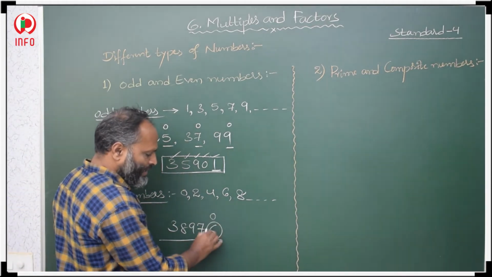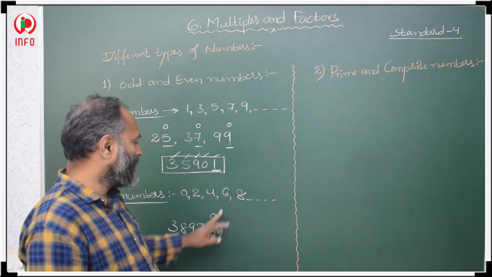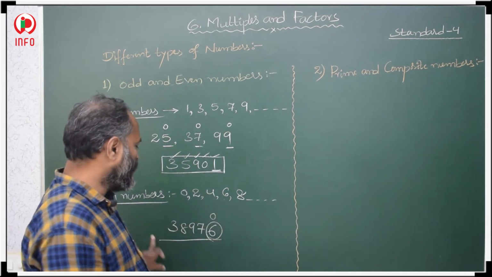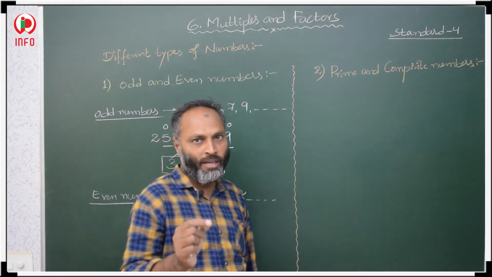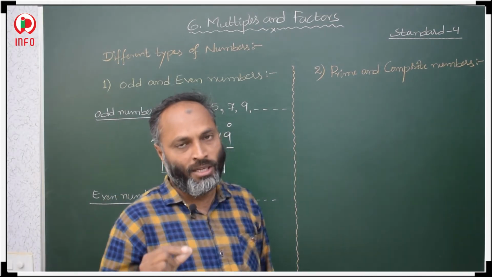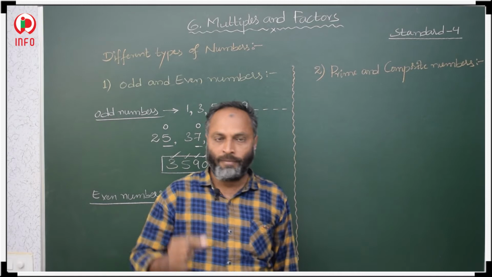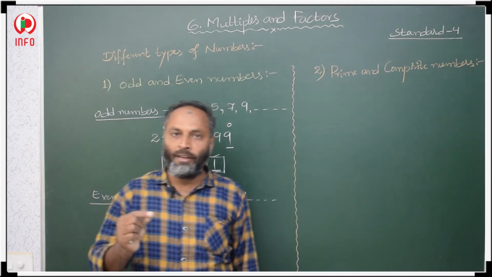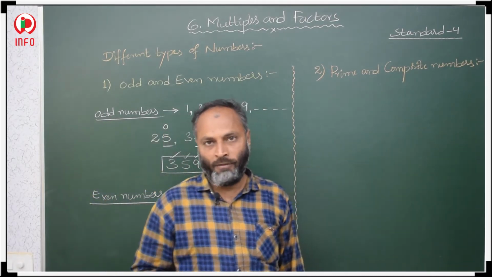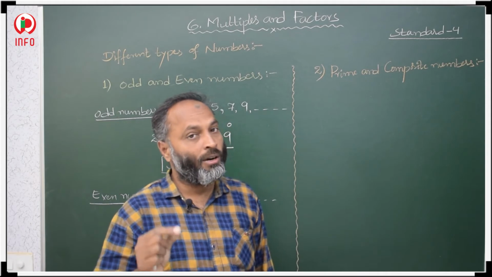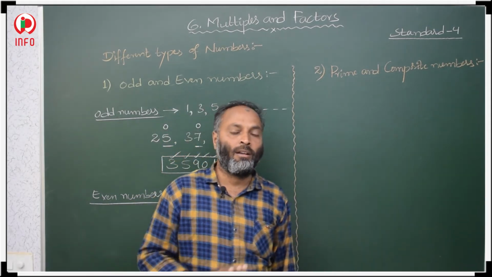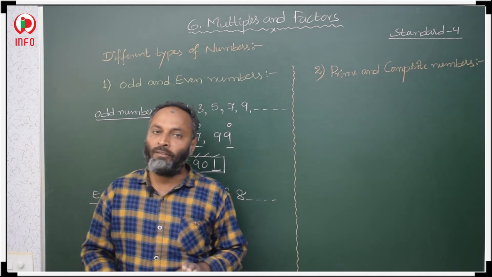In ones place 6 is there, 6 means it is an even number. So, this complete 5 digit number is an even number. We only have to check what is there in ones place. If in ones place an even number is there, then that number is even. If in ones place an odd number is there, then the number is odd. This is the difference between even and odd numbers.